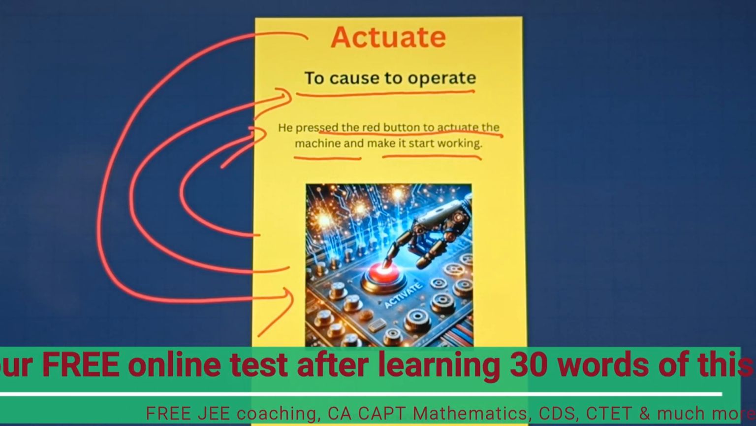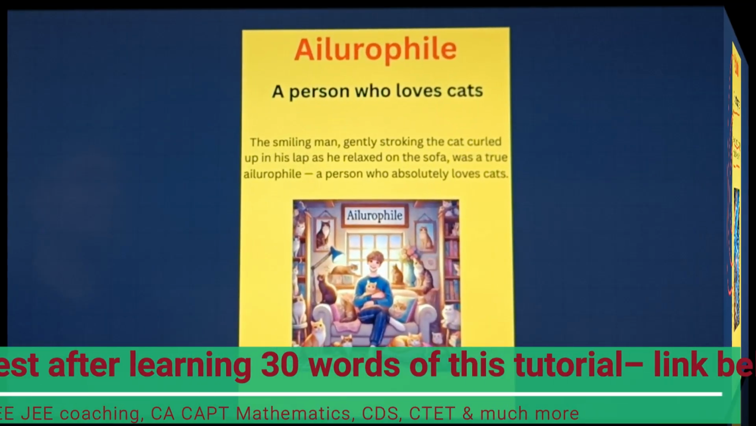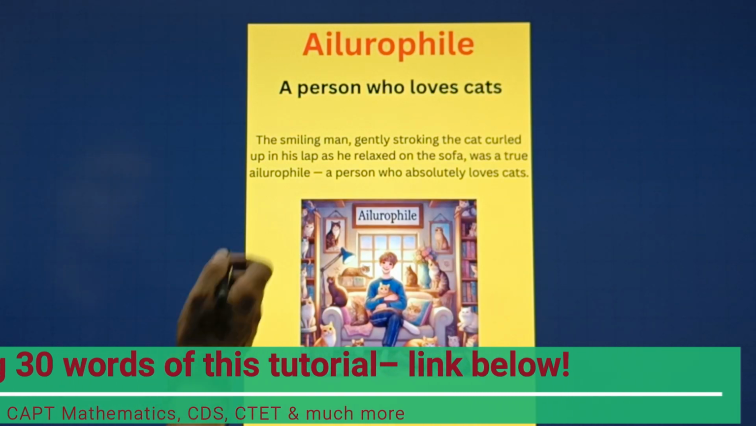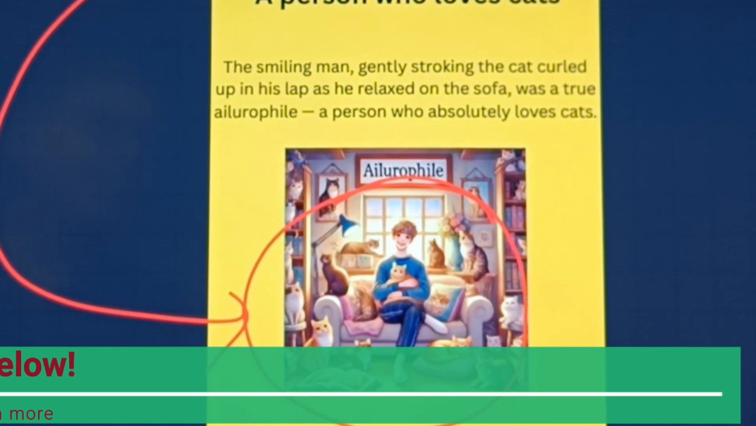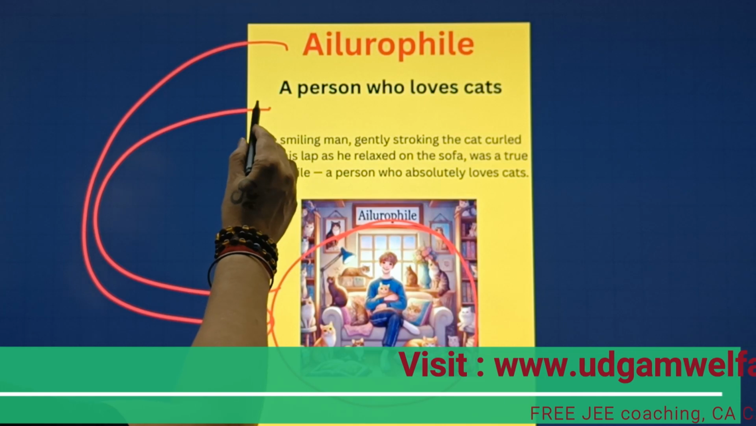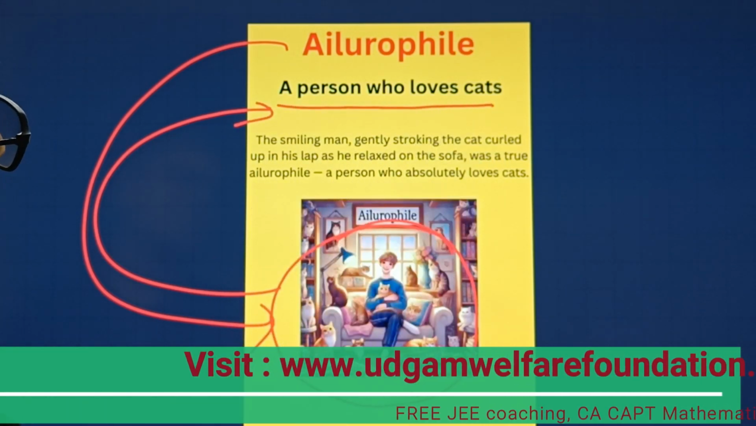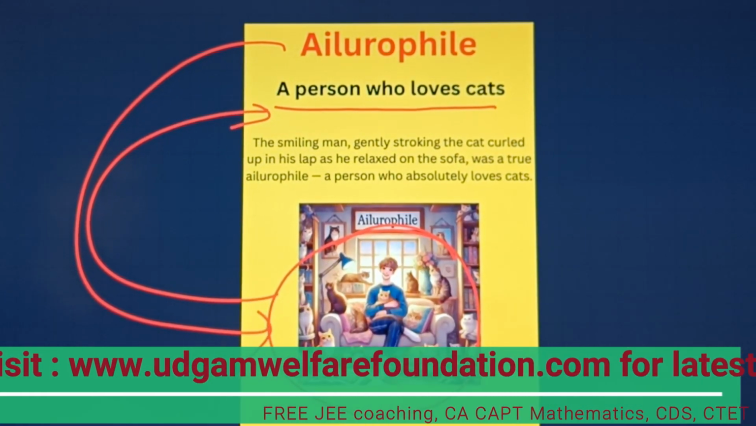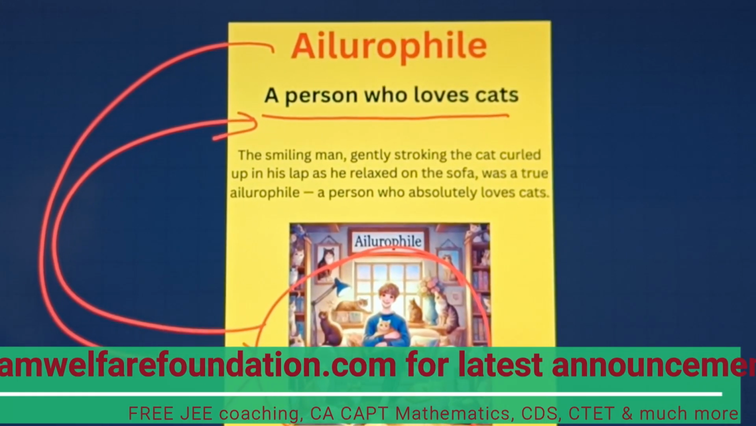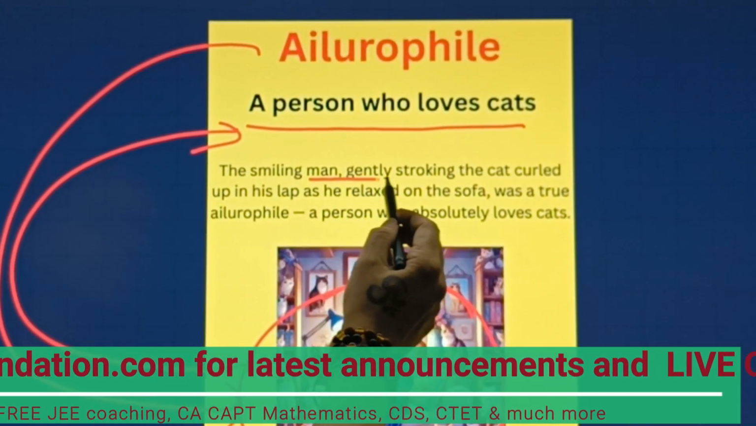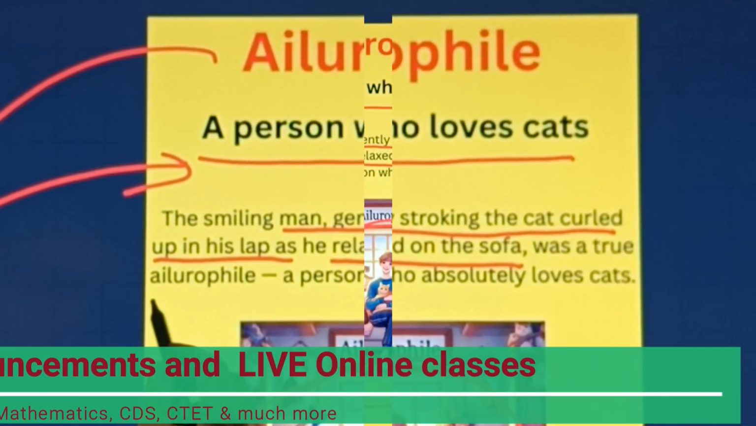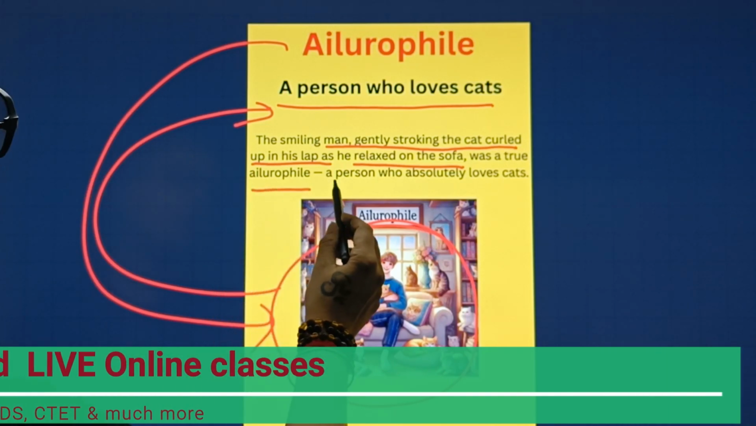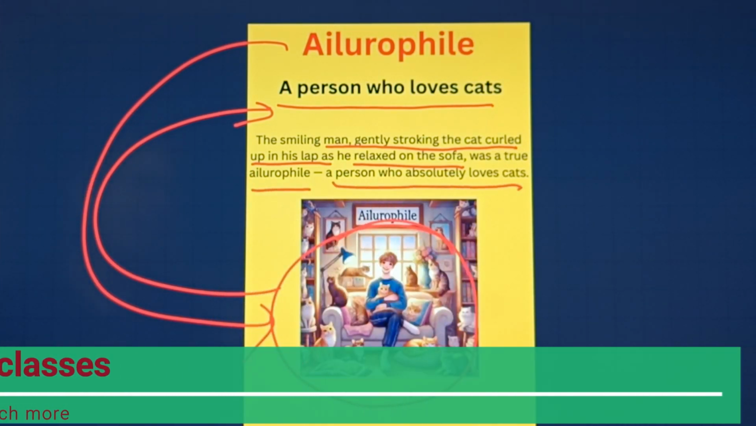Now let's move towards our next word. So students, this is our next word, which is alrophil. Now let's understand with the help of this particular picture. Here we can see a person is here with a lot of cats here. Now let's understand with the help of this particular meaning. A person who loves cats. Very simple. And how interestingly this picture depicts the meaning of this particular word. The smiling man gently stroking the cat curled up in his lap as he relaxed on the sofa was a true alrophile, a person who absolutely loves cat.